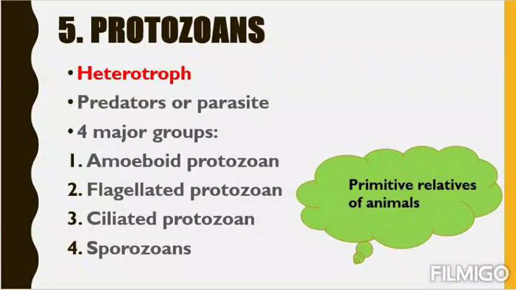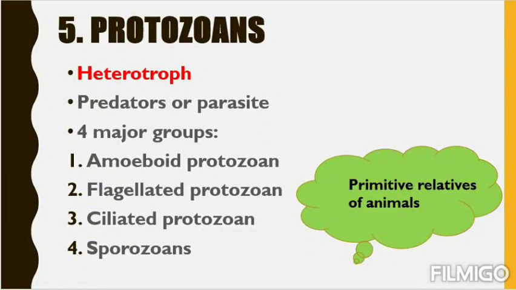This is our 5th group, that is protozoan. This page looks very blank, but don't be happy about that. This is not the actual characteristics; these are only the 4 groups. We have to learn about the characteristics of each group. Don't worry, I will tell you everything in one picture only. So now let's start with protozoan.